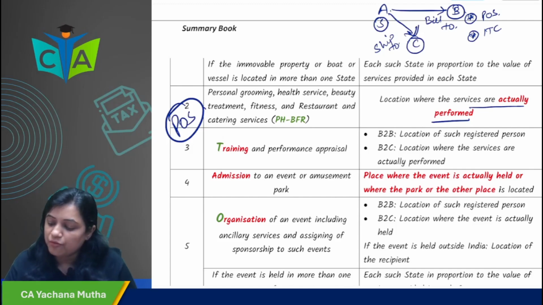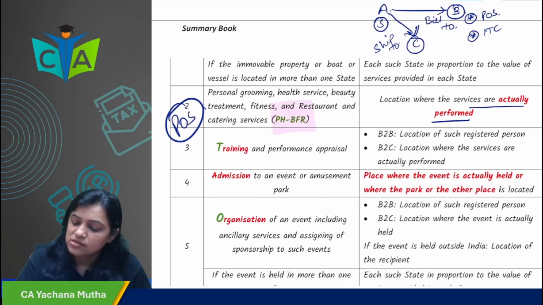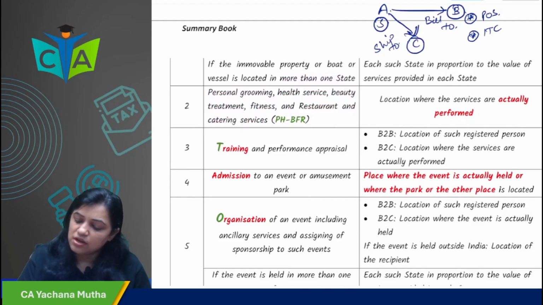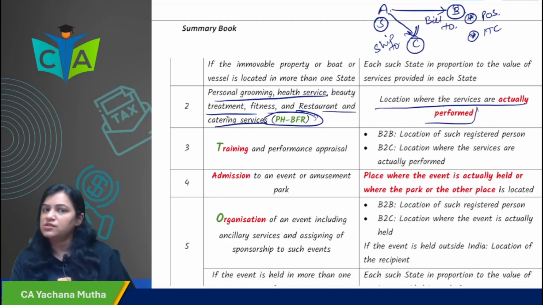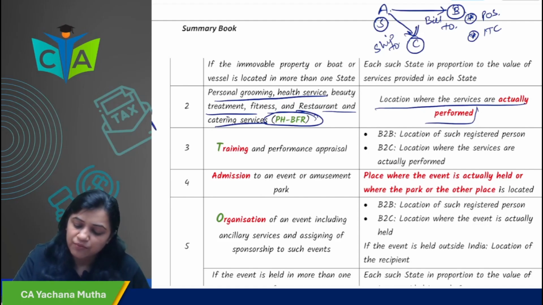In case of phone buffering cases, what are the phone buffering cases? Personal grooming, health services, beauty treatment, fitness, restaurant and catering services. In these cases, place of supply would be location where the services are actually performed.